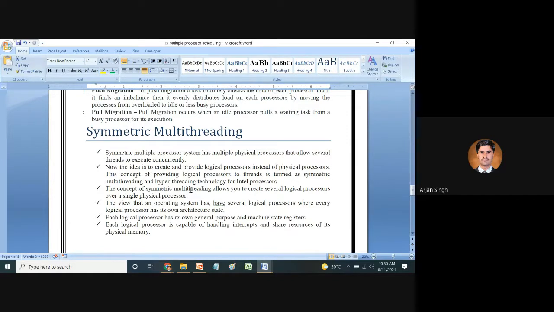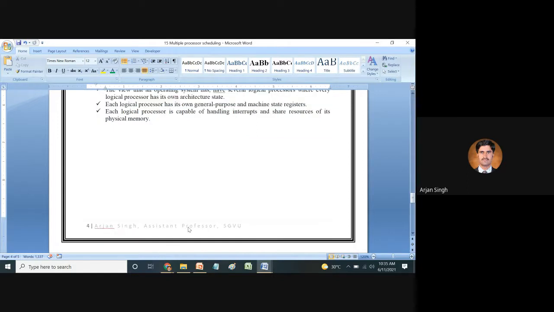So in the concept of multithreading, the operating system sees several logical processors, where every logical processor has its own architecture state, right? Each logical processor has its own general purpose and machine state registers, and with the help of these state registers every activity is done. Each logical processor is capable of handling interrupts and shares resources such as physical memory.